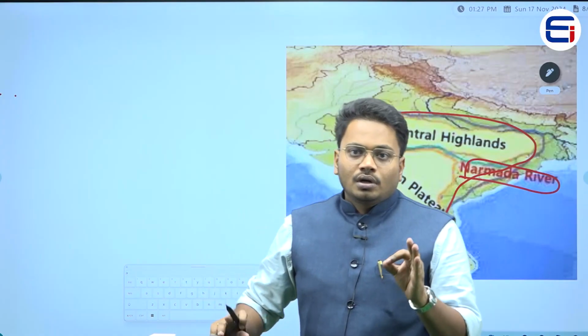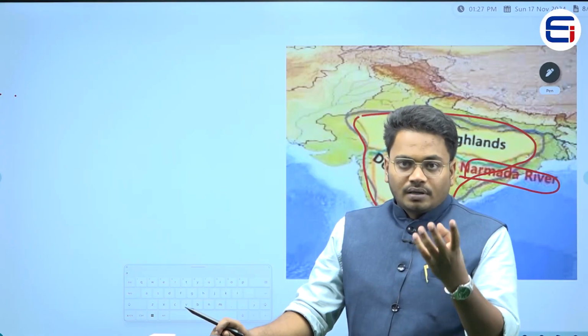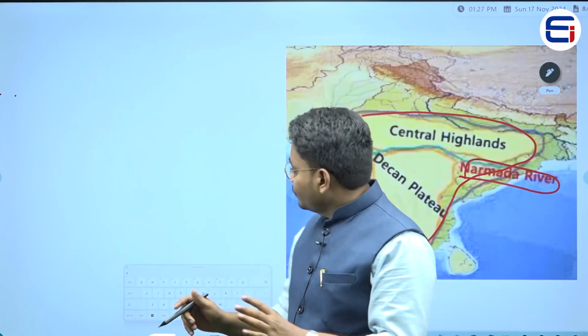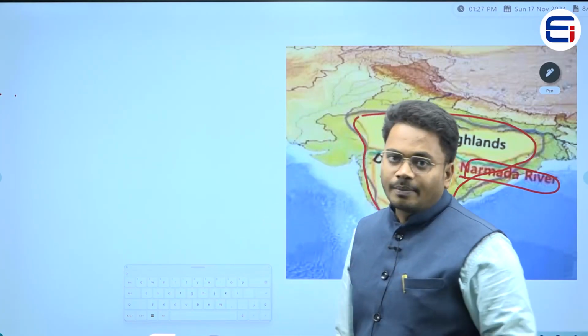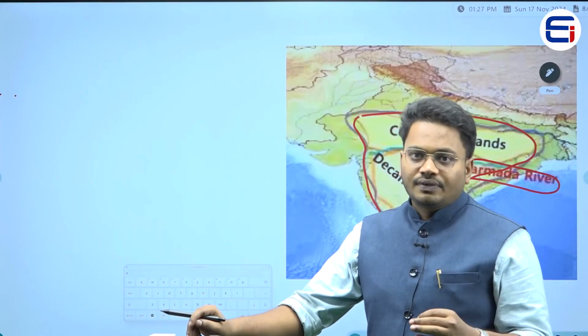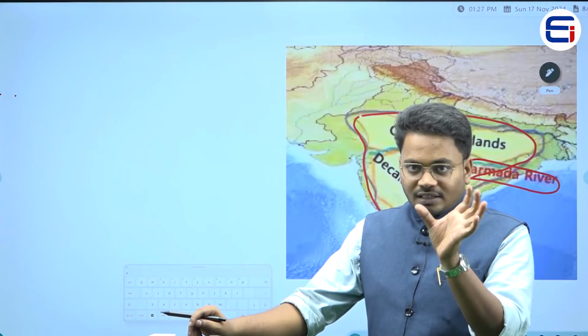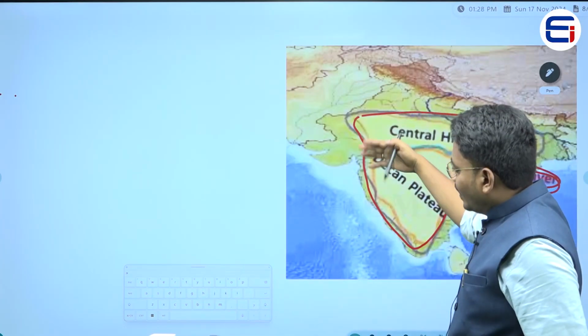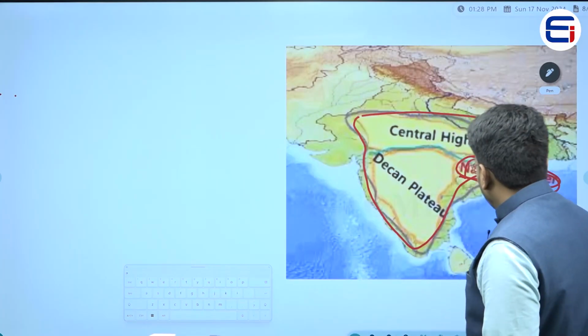So, as I told you earlier, this peninsular plateau we can divide into two groups: one is Central Highland, second one is Deccan Plateau. And what we are taking as a point of division is the Narmada river as a boundary, for dividing these two plateaus.